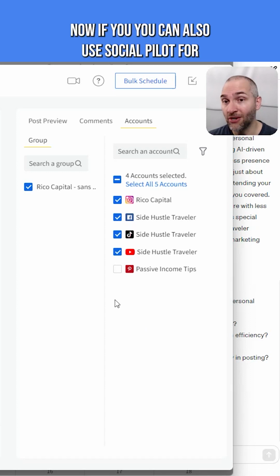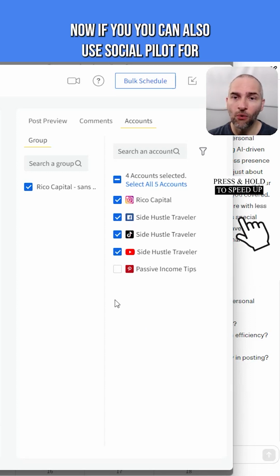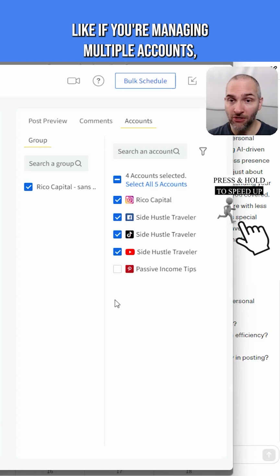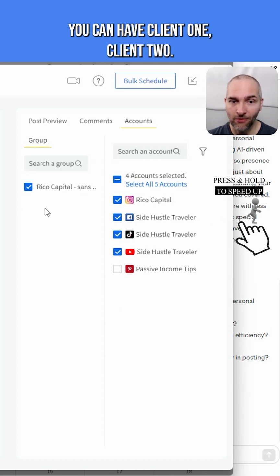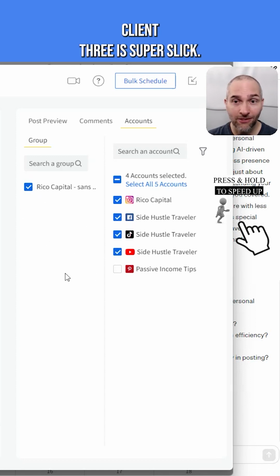Now, you can also use SocialPilot if you're managing multiple accounts. You can have client 1, client 2, client 3. It's super slick.